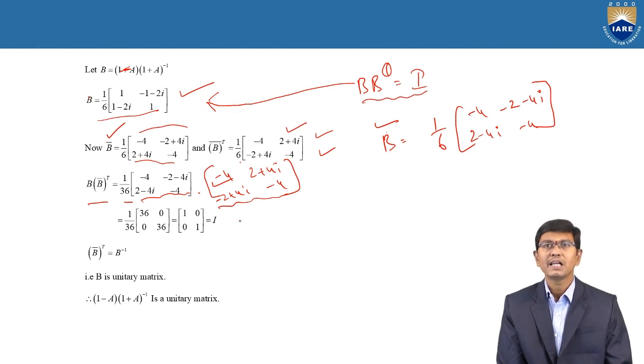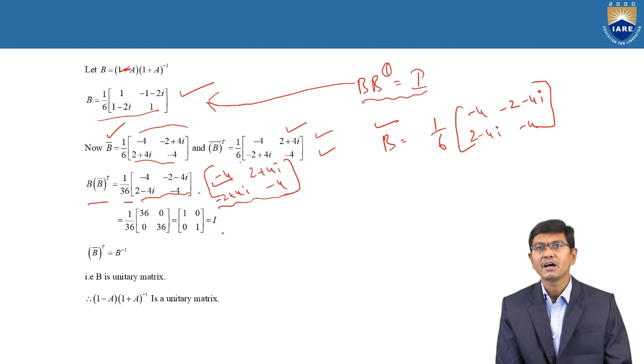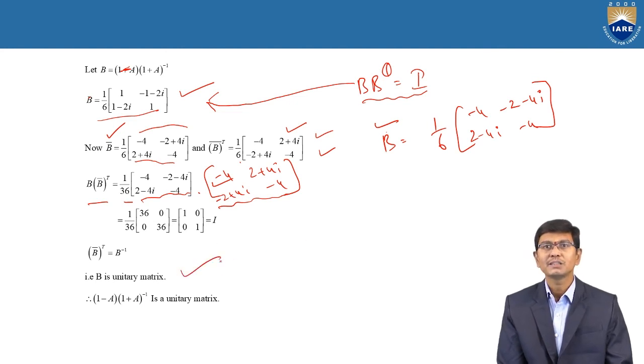This is nothing but the unit matrix of order 2, clearly satisfied. Therefore the conclusion is that B into B power theta is a unitary matrix. Here B is equal to our assumption, I minus A into I plus A whole inverse. Therefore B, which is I minus A into I plus A whole inverse, is a unitary matrix. Thank you.